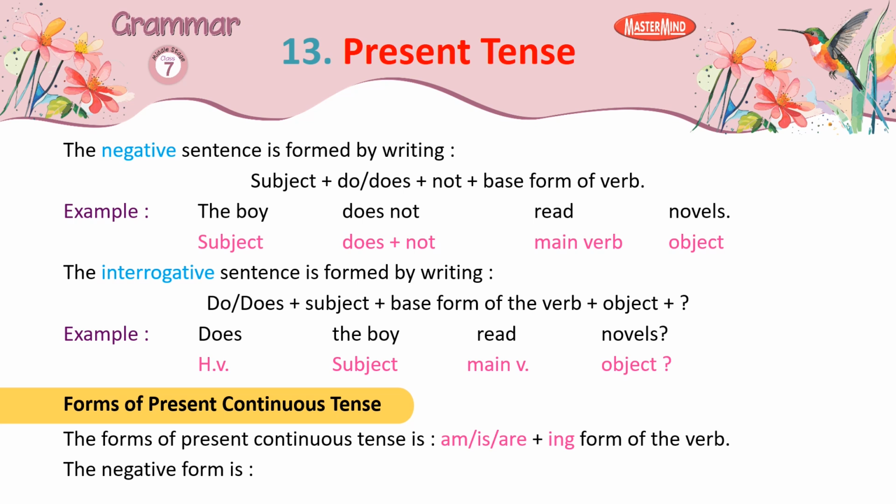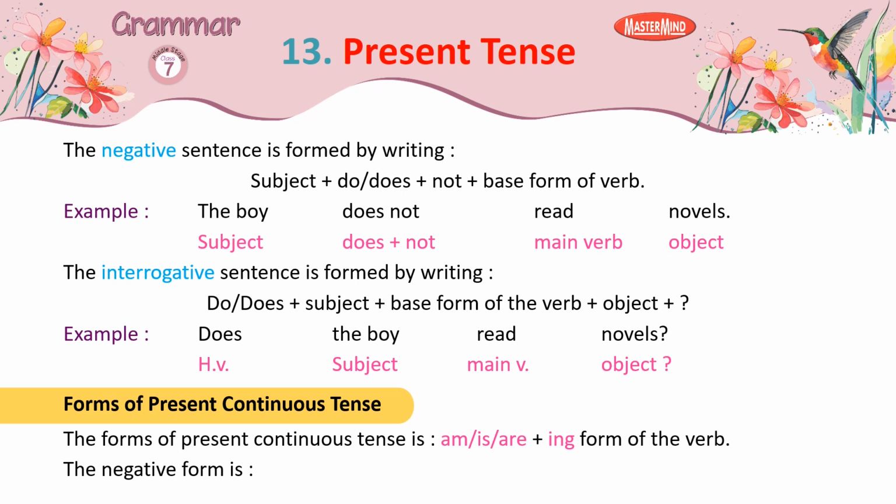The interrogative sentence is formed by writing do, does plus subject plus base form of the verb plus object. Example, does the boy read novels? Helping verb, subject, main verb, object.